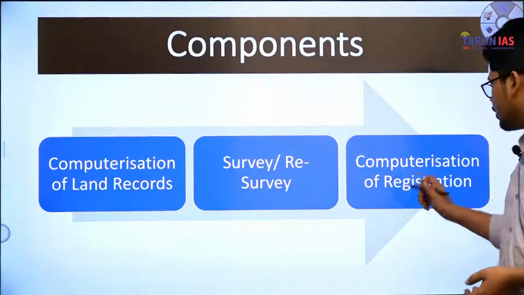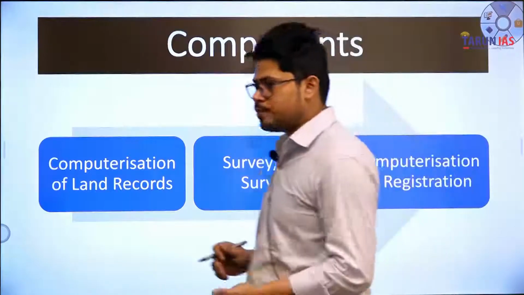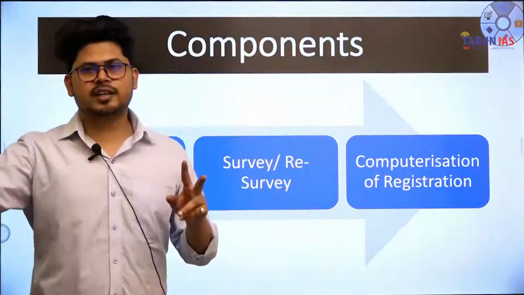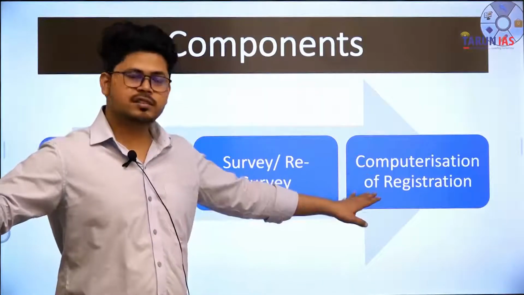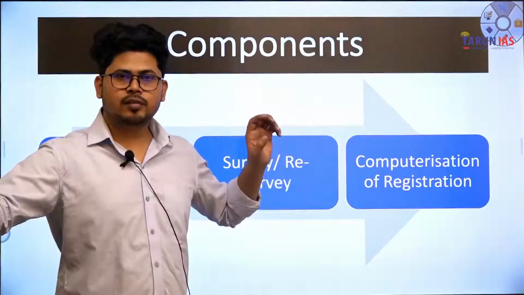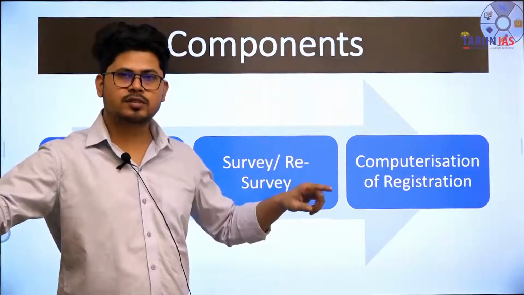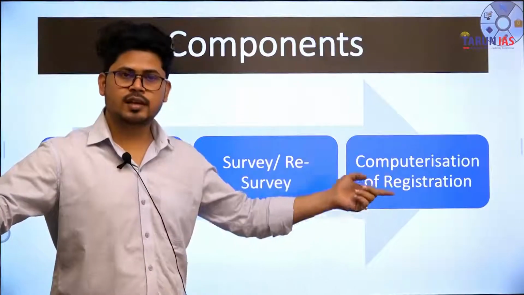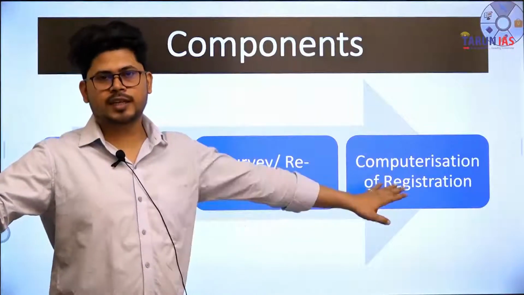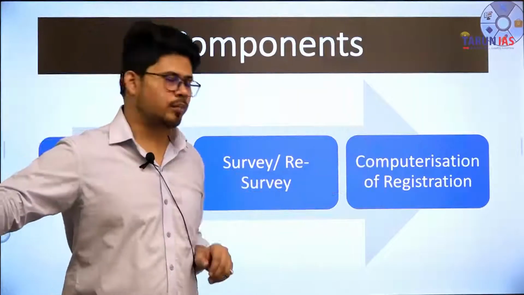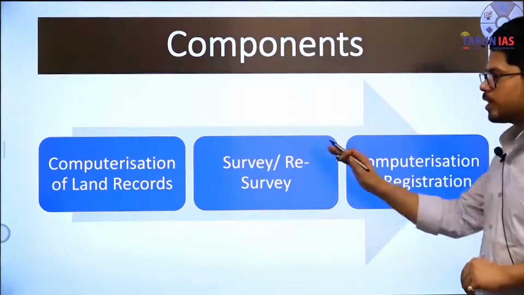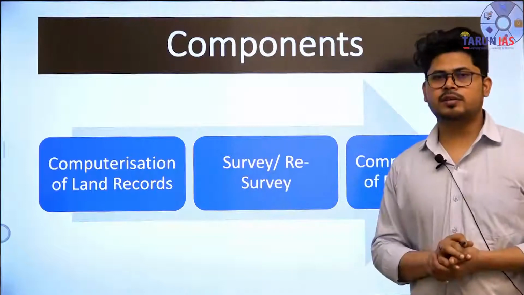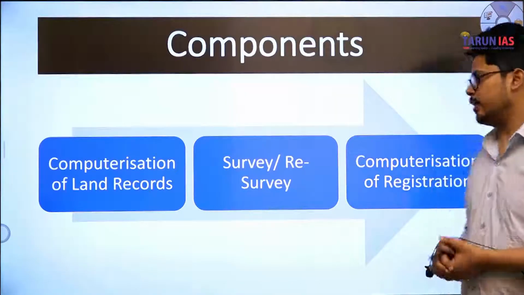Moreover, computerization of registration will make one more very important thing, that one land is not getting transferred to two or more people, मतलब more than one people, because as soon as one land is being sold to another person which already belongs to someone else, the computer will detect that and that process can be stopped. So this computerization or digitalization will help in removing land fraud. Fine.